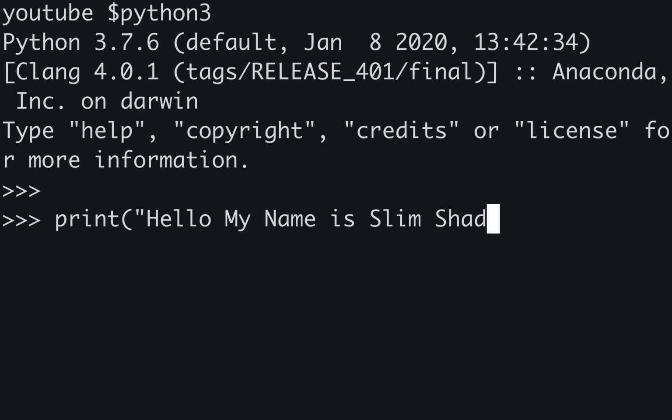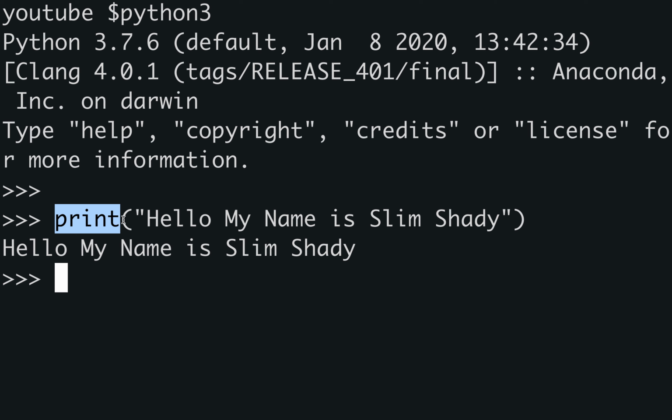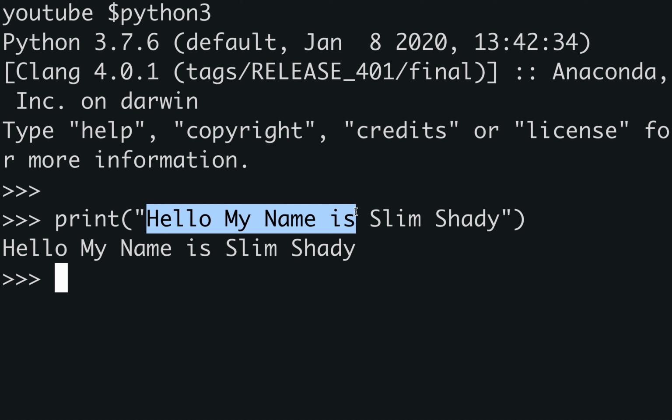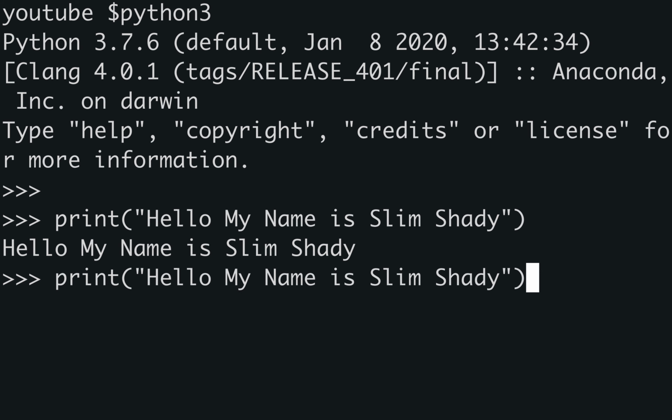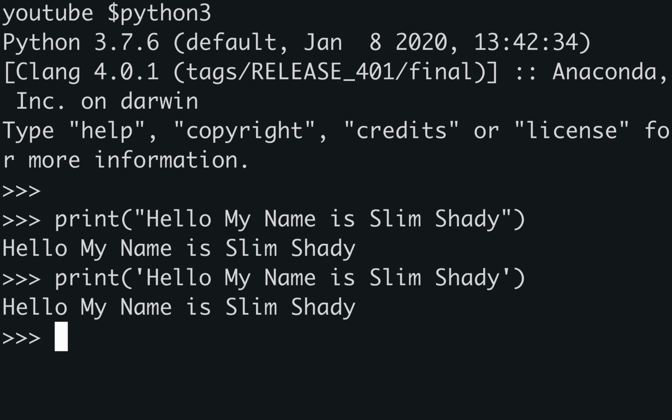You can notice the format here. We just have a print statement, parentheses, quotation mark, and then we could actually put whatever words we want inside of these quotation marks. And we could also use a single quotation as well. Doesn't make a difference to the program. There you have it.